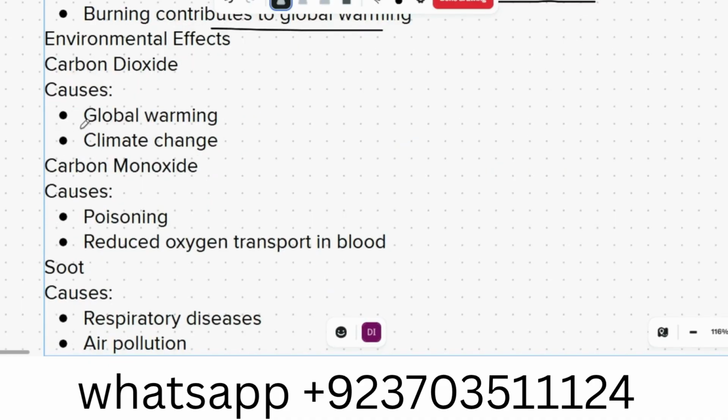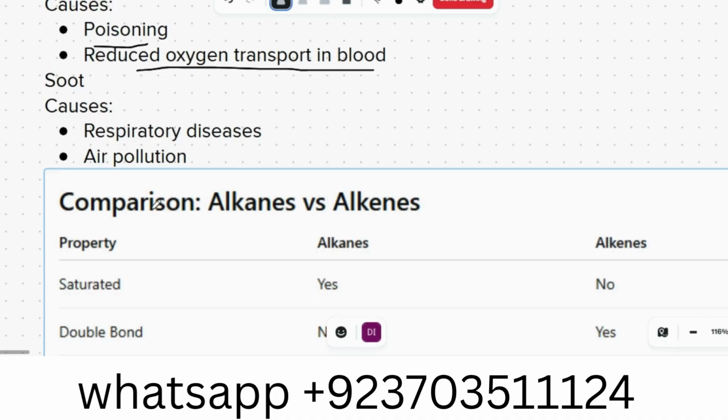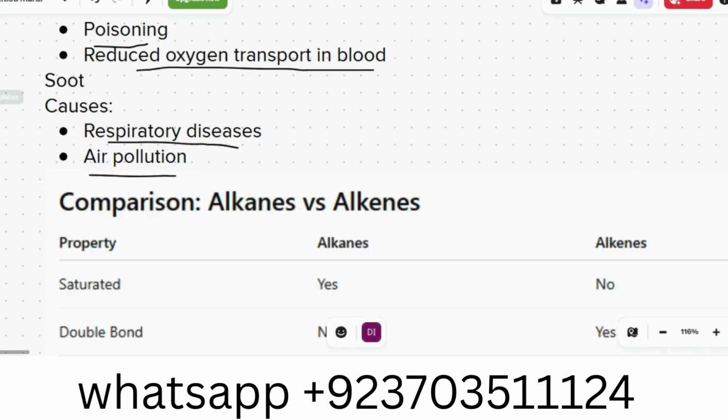Environmental effect: carbon dioxide is a global warming gas. Climate change: carbon monoxide causes poisoning and reduces oxygen transport in the blood. That's why some people die due to carbon monoxide in cars or in homes if they are using a gas stove in winters. Soot causes respiratory disease and air pollution, that is happening right now in India and Pakistan. AQI index.